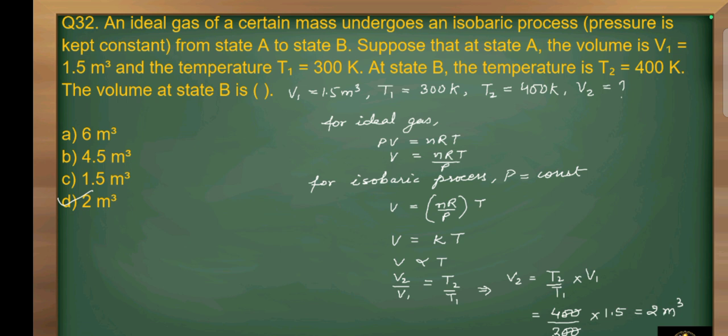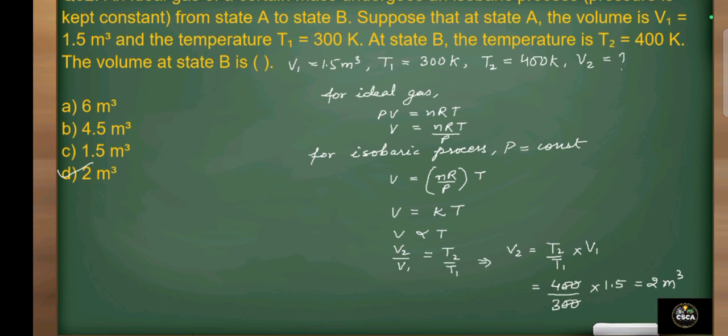We will put the value of T2 by T1 into V1. T2 is equal to 400 and T1 is equal to 300, into V1 is equal to 1.5. Then when we calculate this value, we will get 2 meter cube. So option D is correct.